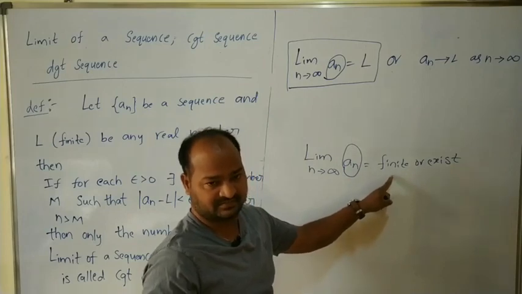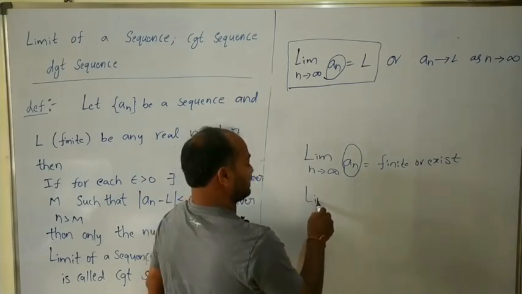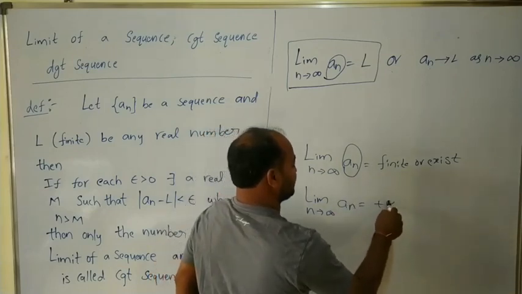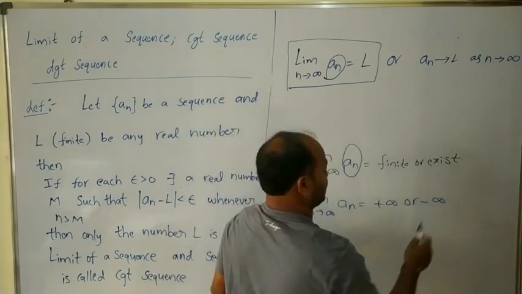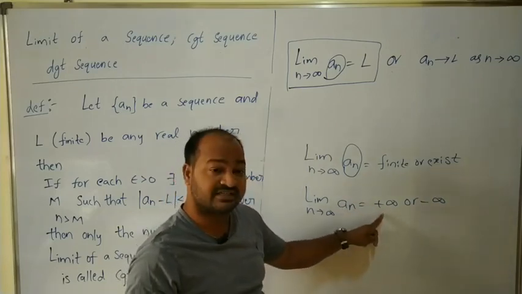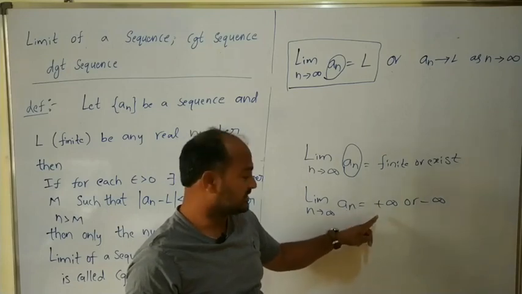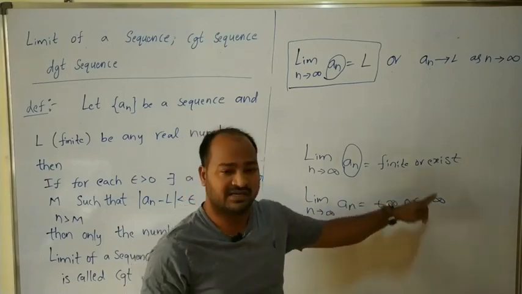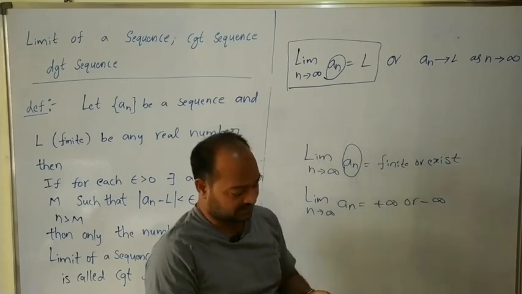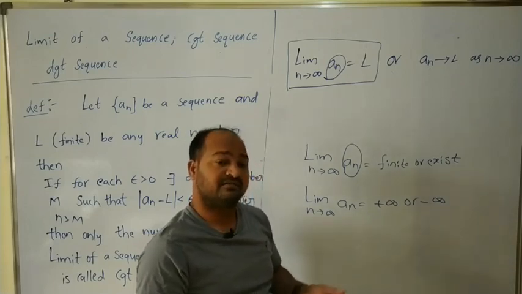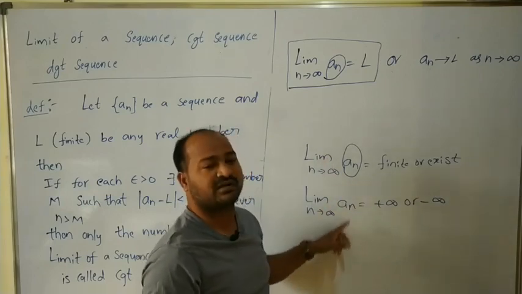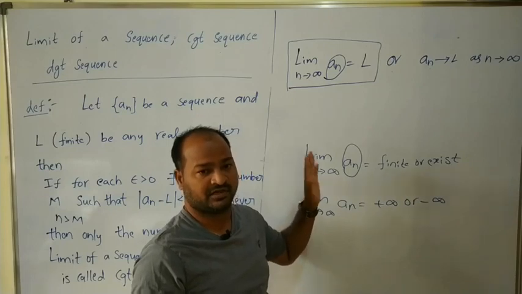In this case, if limit n tends to infinity of a_n is equal to plus infinity or minus infinity, then only we can say that the given sequence a_n is a divergent sequence. In this case, the sequence diverges to either plus infinity or minus infinity. That means, to check whether the given sequence is convergent or divergent, you just have to find the limit of that sequence. Remember that.